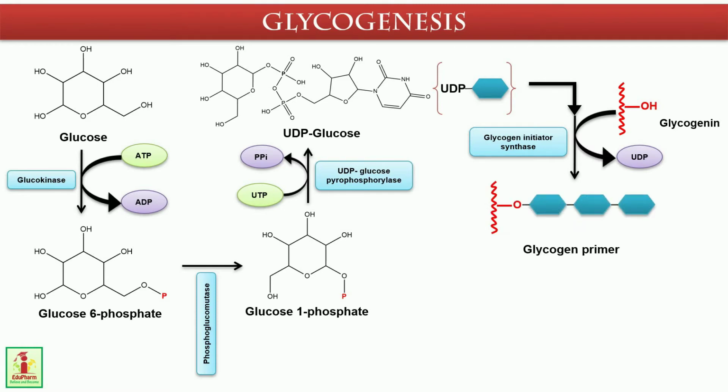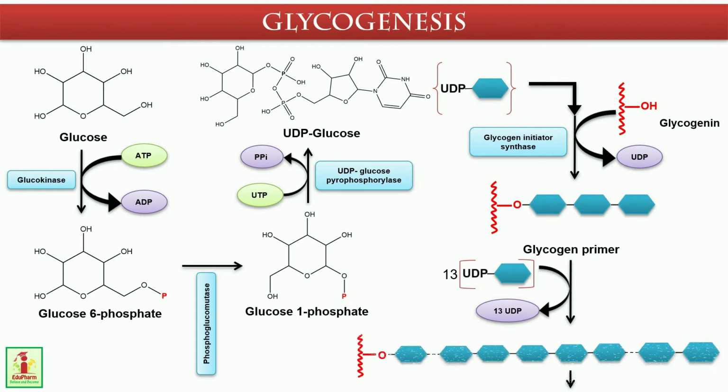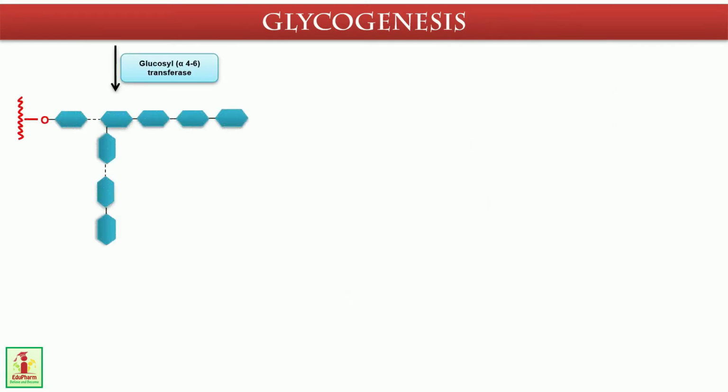The enzyme glycogen initiator synthase transfers the first molecule of glucose to glycogenin. Then glycogenin itself takes up a few glucose residues to form a fragment of primer, which serves as an acceptor for the rest of the glucose molecules.